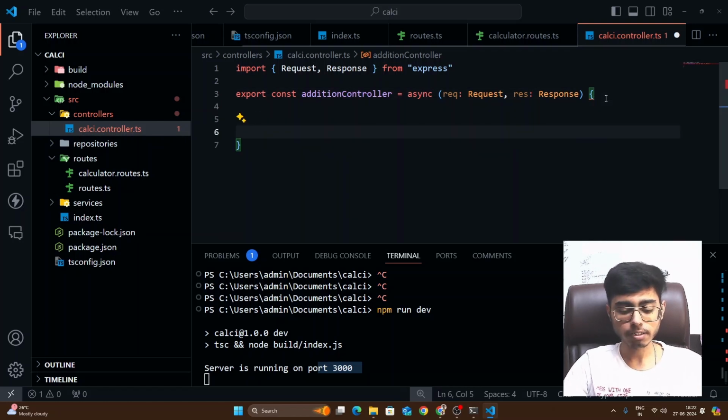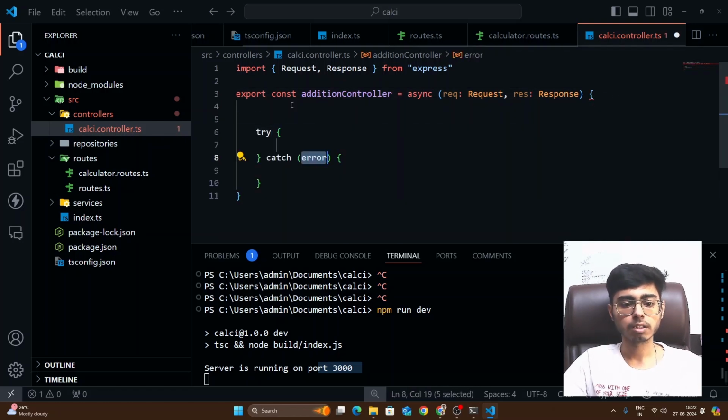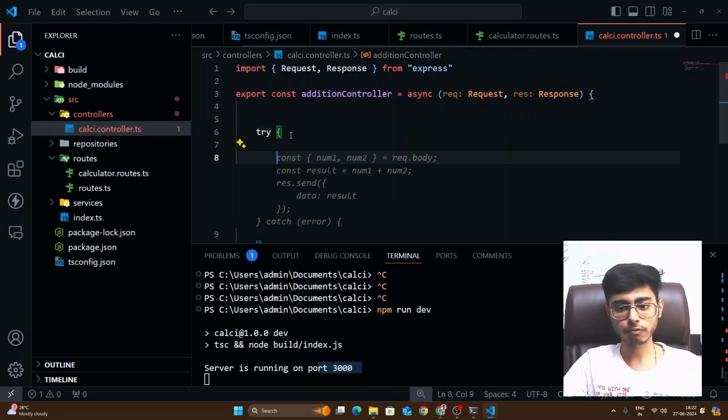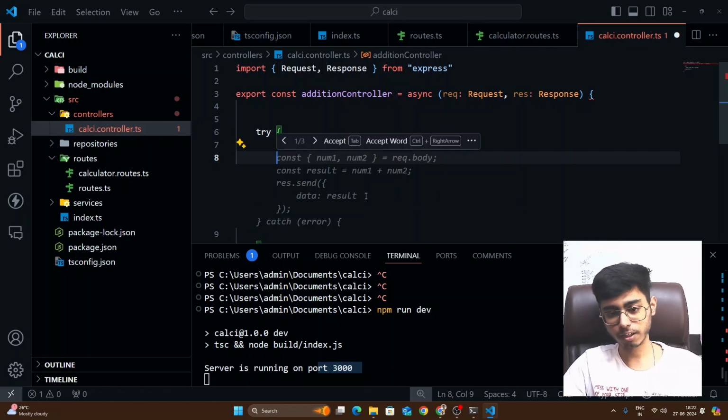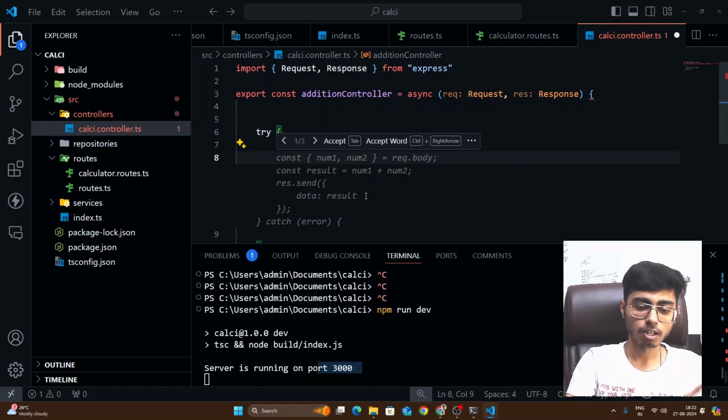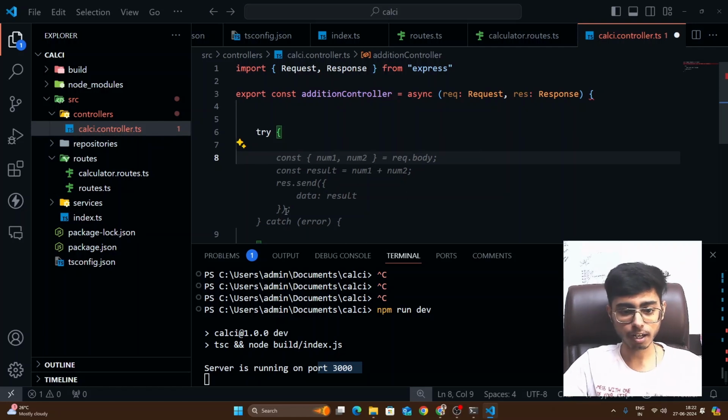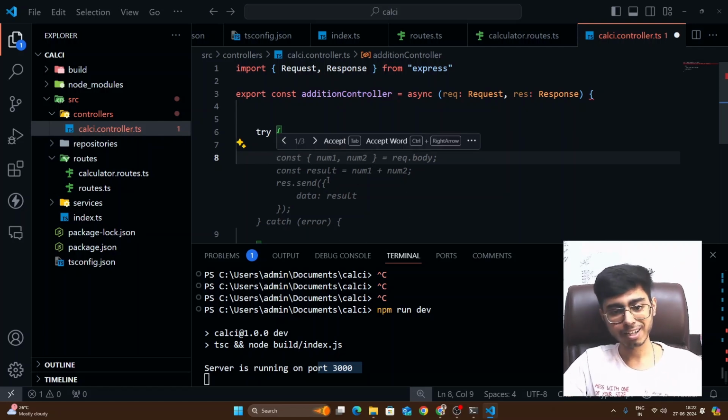Perfect. Now inside this we have to have a try catch block. The try catch block, what it will do is it will first see the numbers, right? So everything is covered in my course also. Everything is covered in my theory video also, right? So it's not like I'm just showing you the code. The theory is covered in the free HTTP video also, which I told you about, right? So first of all, I have to get the numbers from my body.